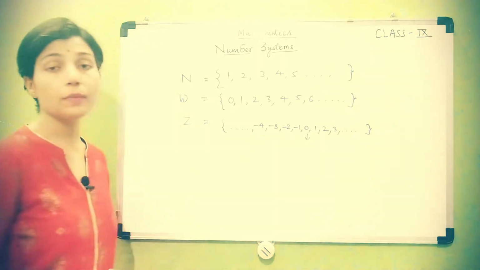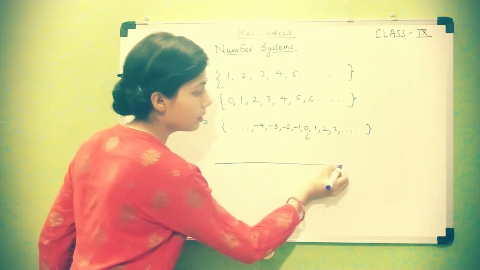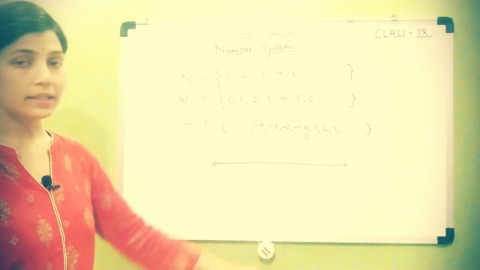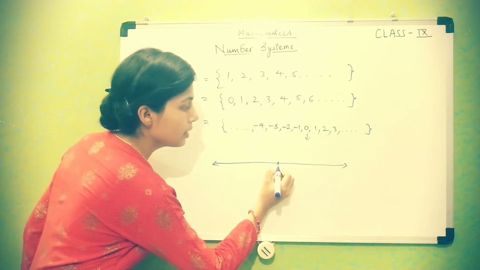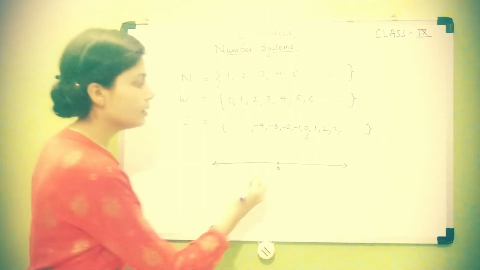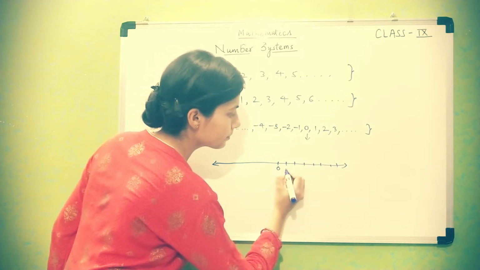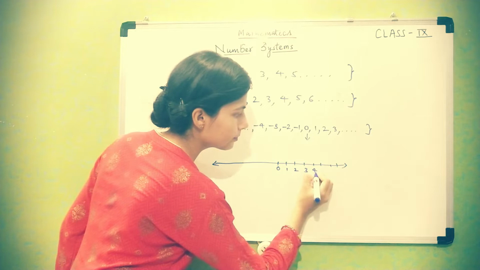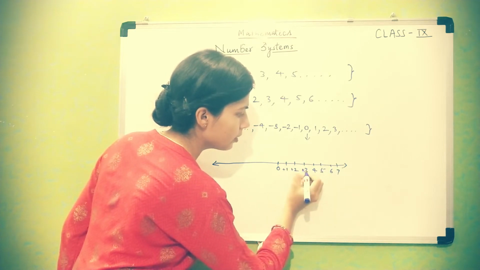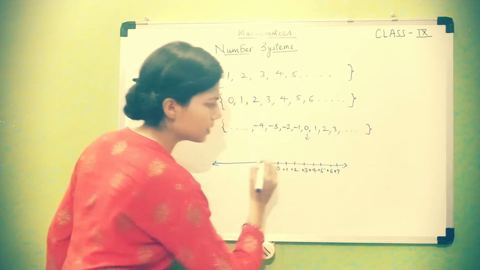If you represent these numbers on a number line, how do you take all these numbers? First mark and take a point as 0, and on the right hand side you take positive integers, with a plus sign, or sometimes without the plus sign written.